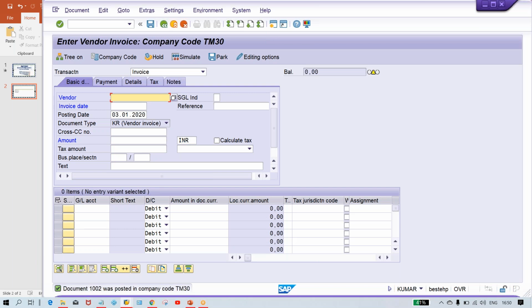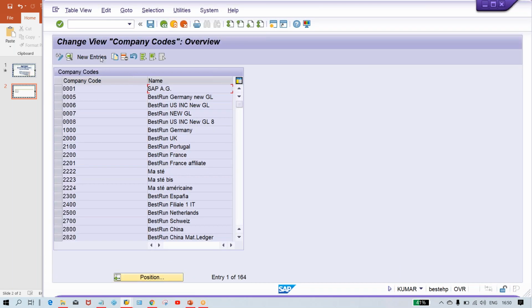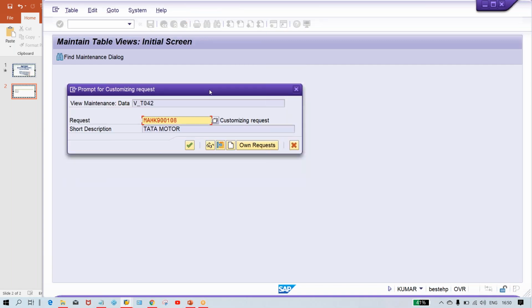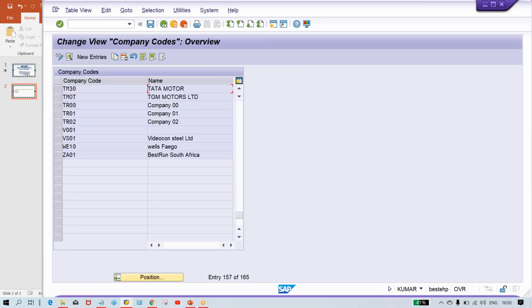So we have done the account payable basic settings also. After that, if you have to do the APP setting, so FBZP, and here minimum configurations, how much we can do, guys? Here, just give your TM30, and then just give your paying company code TM30 and save it. That's it. Nothing else. Okay, minimum configurations I'm talking about. If you talk about the scenarios, I have already explained multiple scenarios to you guys. The logic is already explained. I'm just talking about the configurations right now.